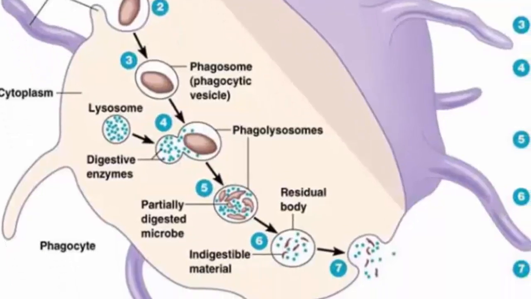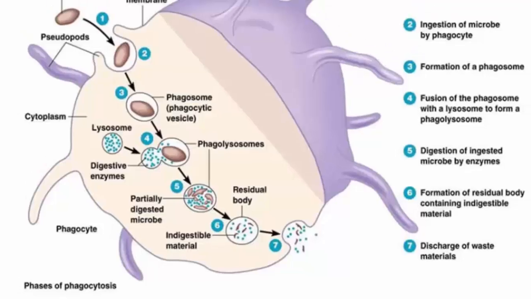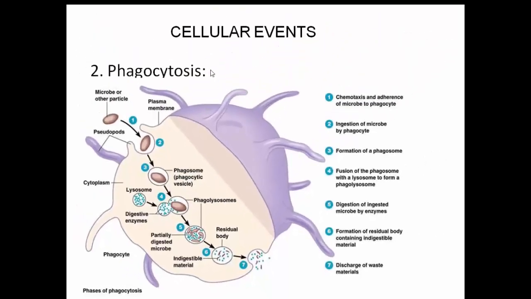Now this lysosome and phagosome together form phagolysosome. These digestive enzymes partially digest the microbe and they form a residual body. This residual body is further removed from the phagocyte by the process of exocytosis, which causes the discharge of different waste materials. Now, these were the different acute inflammatory events such as chemically mediated responses and cell mediated responses.